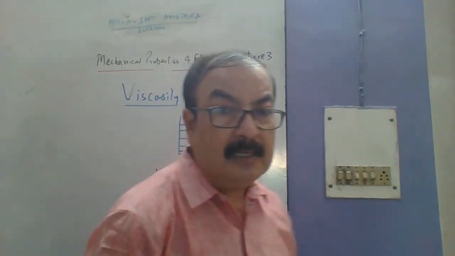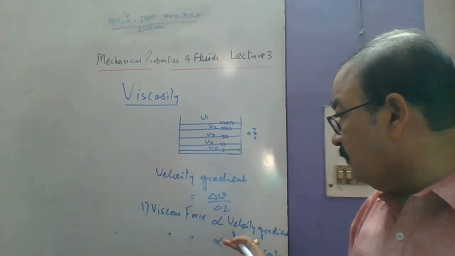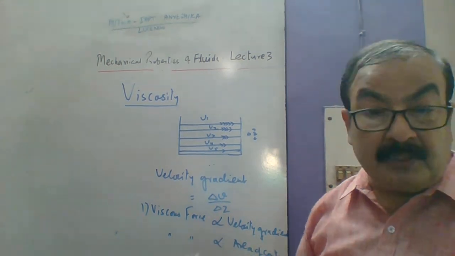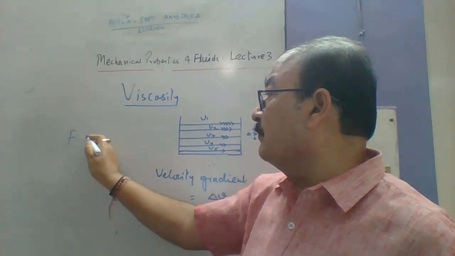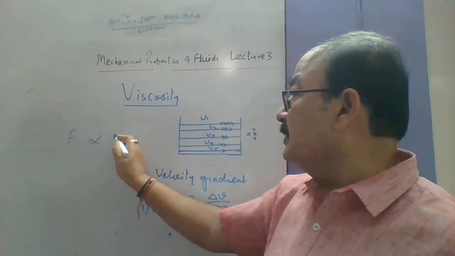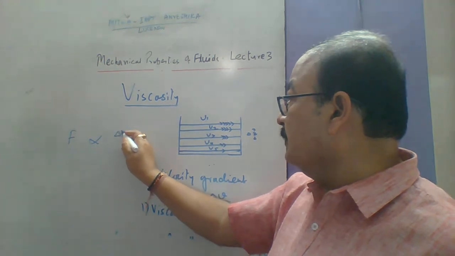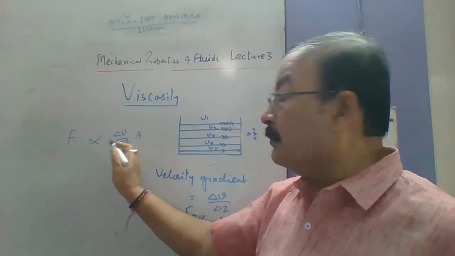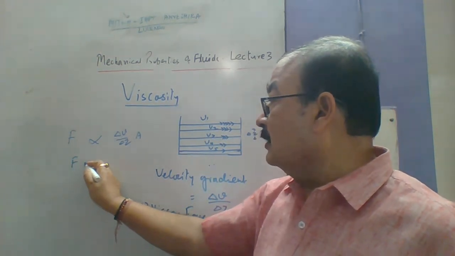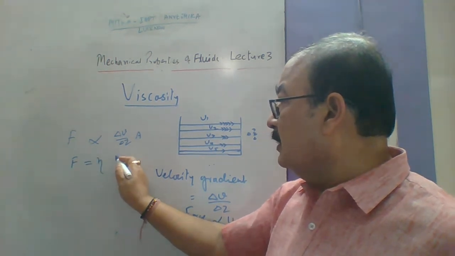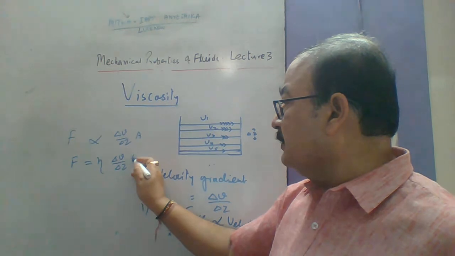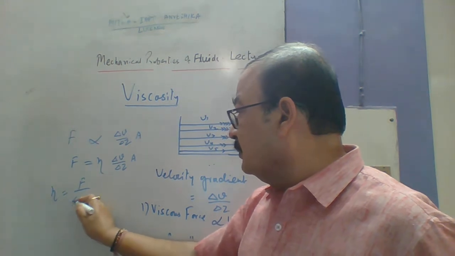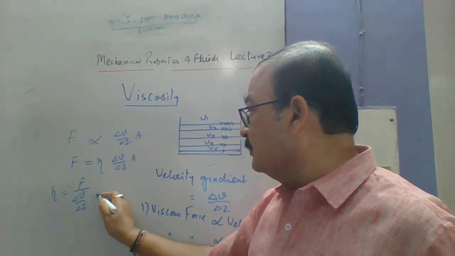यह जो viscous force होता है, यह दोनों चीज़ पर depend करता है। एक तो यह velocity gradient पर depend कर रहा है, दूसरा यह area of contact पर depend कर रहा है। यानी कि if we write F is proportional to delta V upon delta Z into A. इतना लिख दिया। तो अब एक constant of proportionality होगा यहाँ पर, that we call F equal to eta delta V upon delta Z into A. Okay, and eta equal to F upon delta V upon delta Z into A.